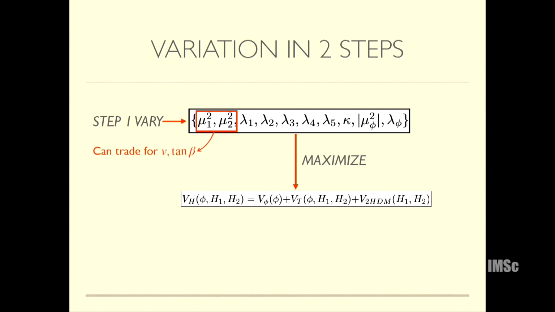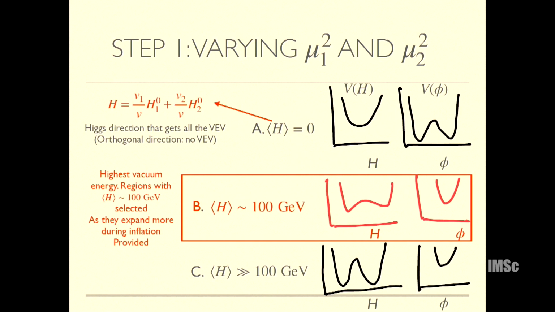We first varied mu1 squared and mu2 squared. Varying mu1 and mu2 squared is kind of like varying V1 and V2, like the minimization conditions. You can trade mu1 and mu2 for V1 and V2, the vevs of the two Higgs doublets, and that is like varying V and tan beta basically. So we vary V and tan beta to maximize this whole potential. And then in the next step we will vary the quartics and try to maximize the potential with respect to that variation. So first, just the variation of mu1 and mu2 squared.